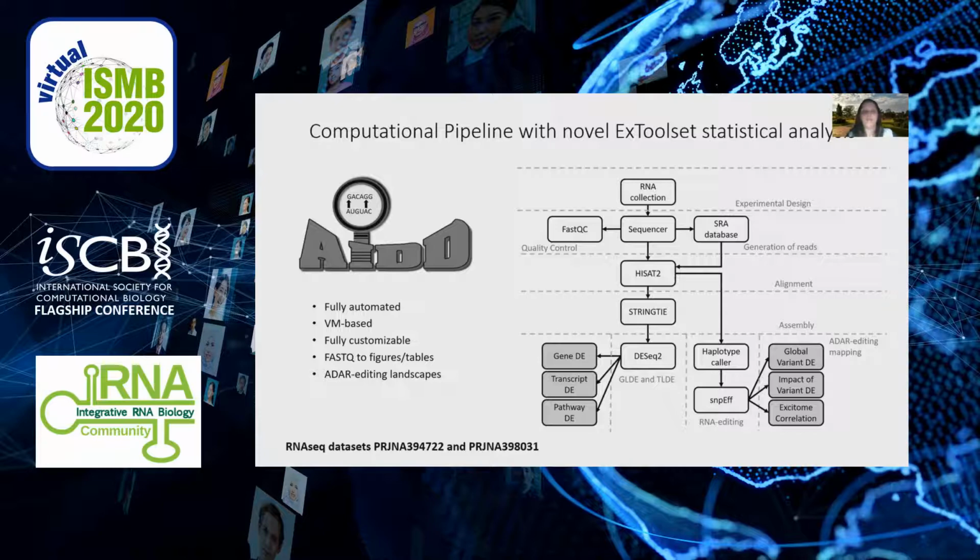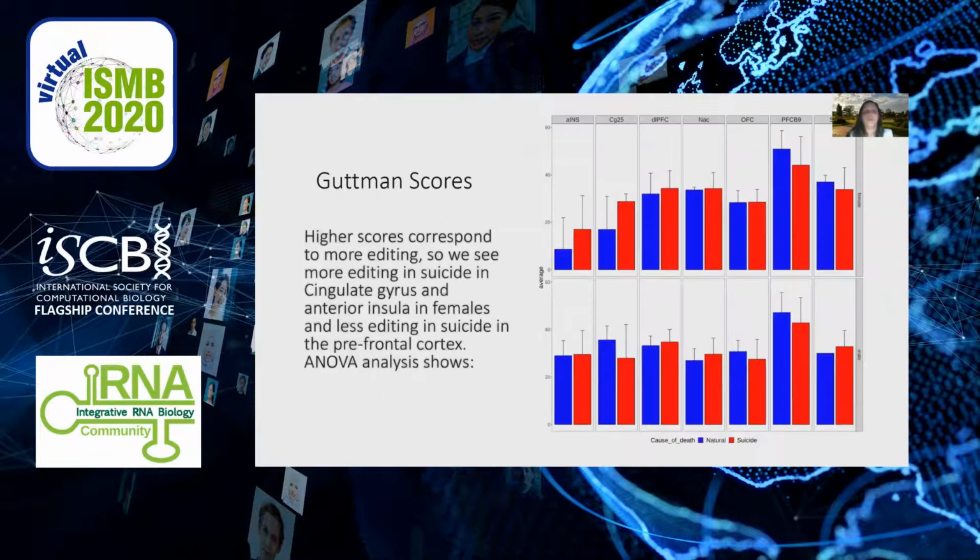To test one of the parts of our central hypothesis, that changes to ADAR editing landscapes can be used to predict biomarkers for depression or suicide, we use publicly available datasets. The datasets together consist of 324 samples. Each sample was assigned a score by Guttman scale based on editing sites. The higher the Guttman score, the more editing is present in the excitome.